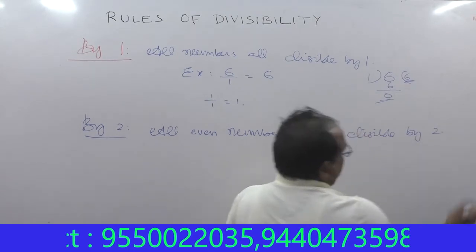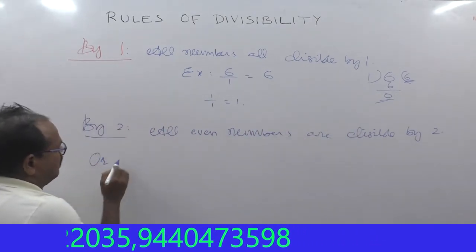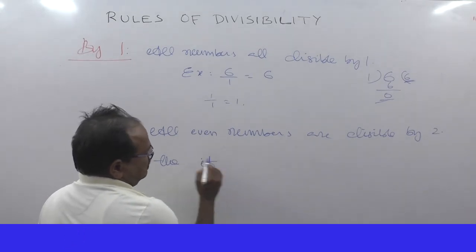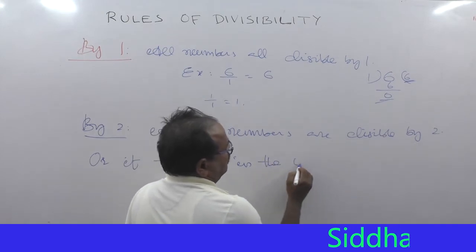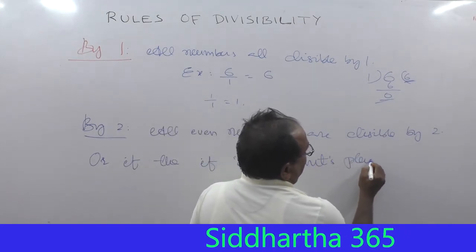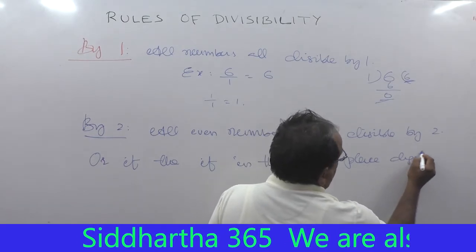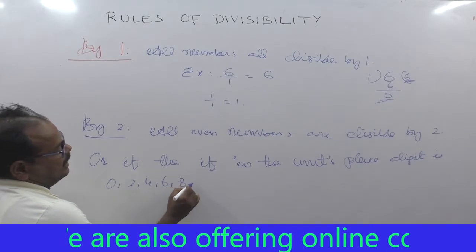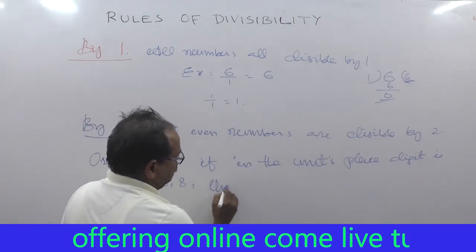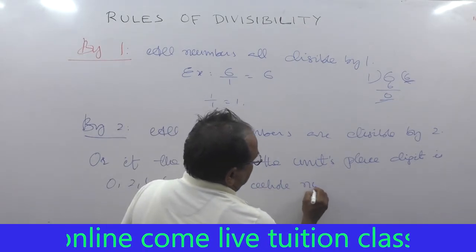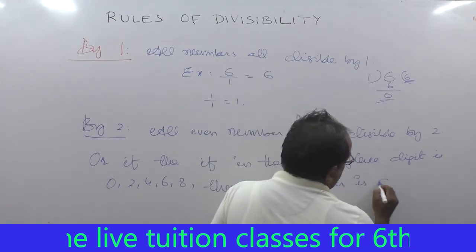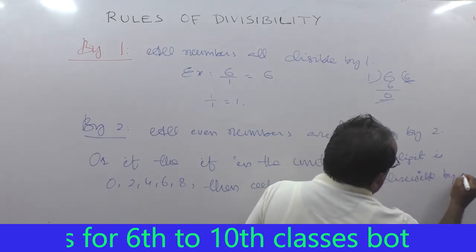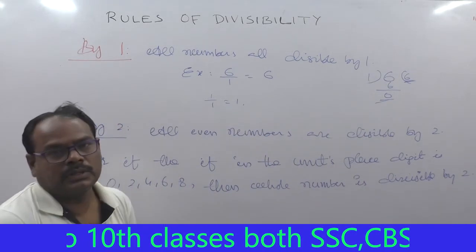Or, if the digit in the ones place, the units place, of the number is 0, 2, 4, 6 or 8, then the whole number is divisible by 2.